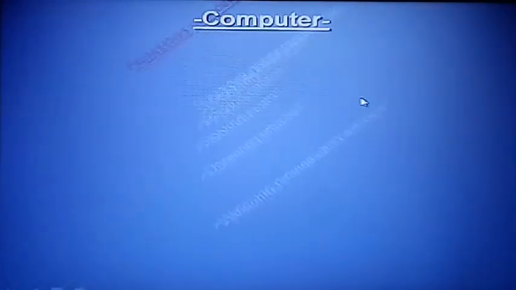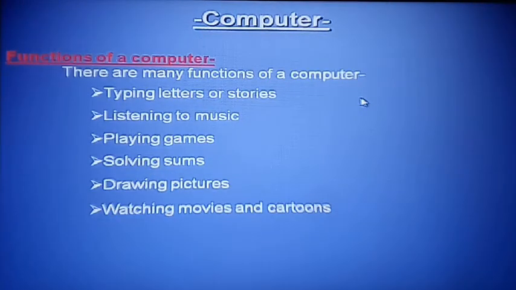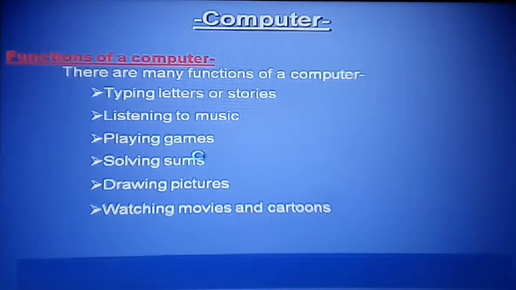After that, next topic, function of a computer. Here are the many functions of the computer. Function means what we will do with the help of the computer. So we can type a letter, stories, listen to music, play games, solve sums, draw pictures, and watch movies and cartoons, etc. So many works we can do with the help of the computer.